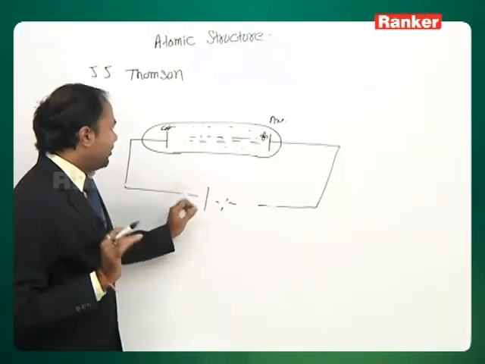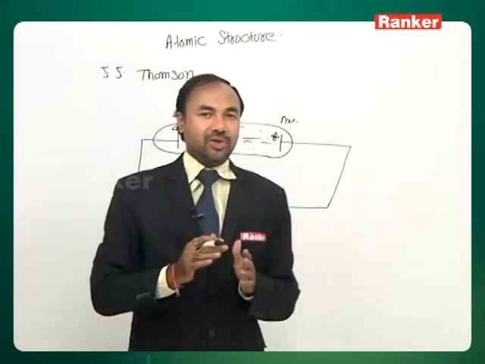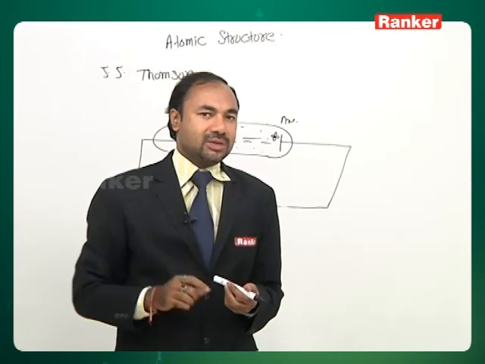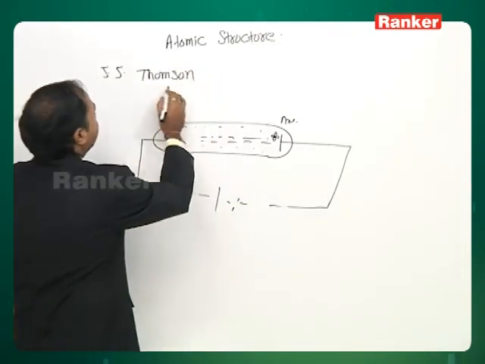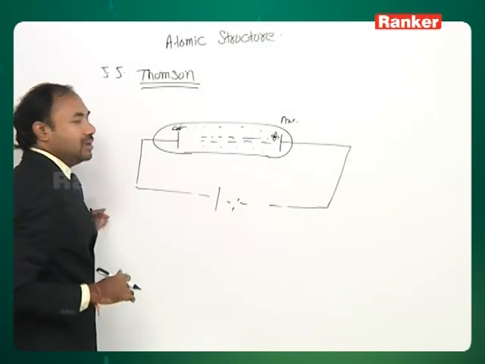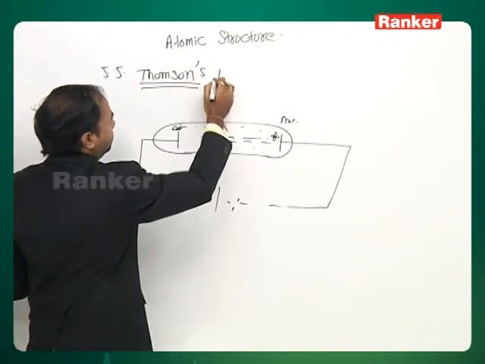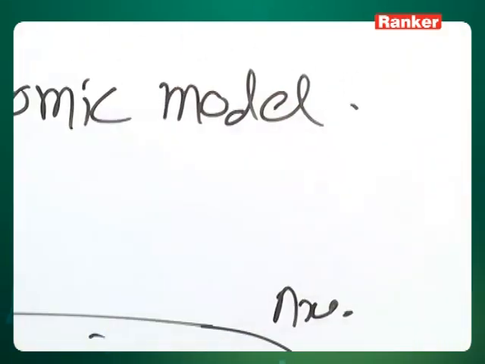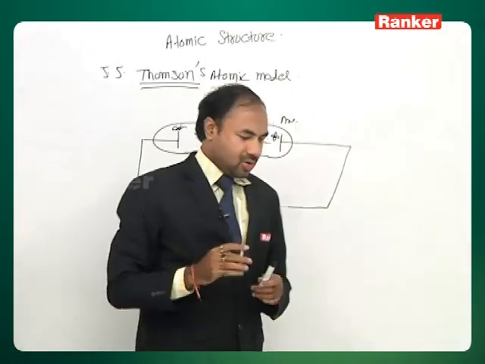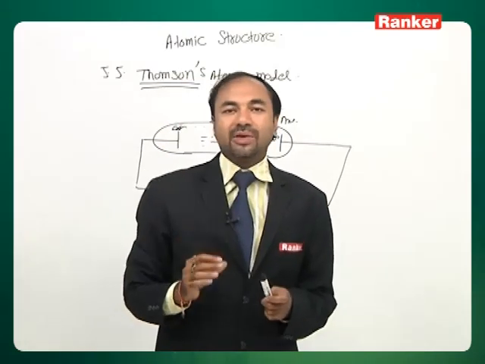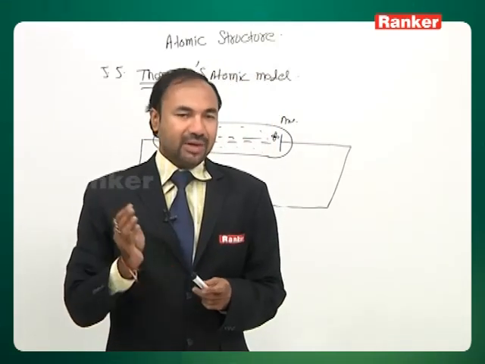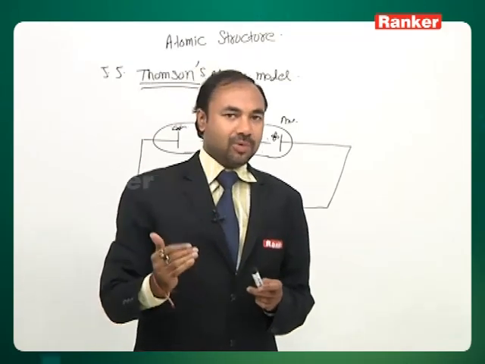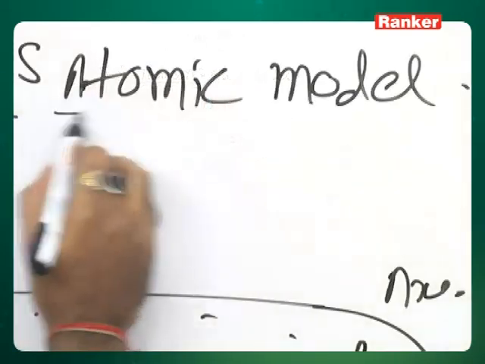Now, the first one which we have to discuss, actually this is not in the IIT Advanced syllabus, this is only in the IIT Main syllabus. This was given by Thomson, which after his name only is known as Thomson's atomic model. And his model was actually quite primitive, because you understand one thing, by the time Thomson gave his atomic model, even the proton was not discovered, even the neutron was not discovered. So based upon only the electron, he gave his atomic model.